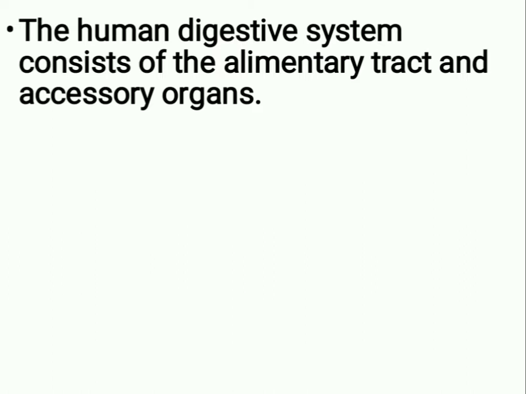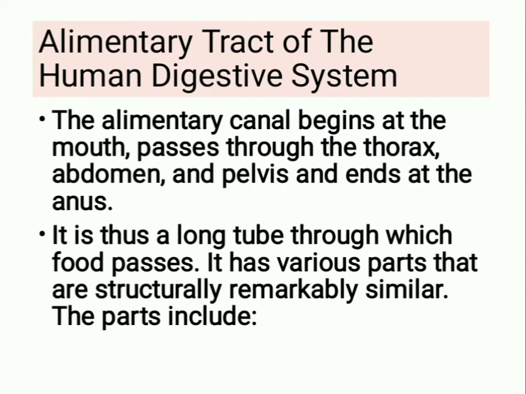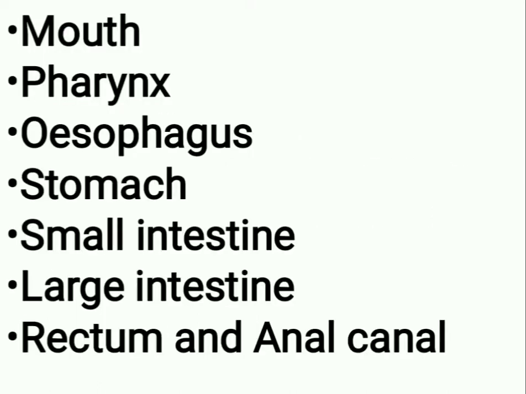The human digestive system consists of the alimentary tract and accessory organs. Alimentary tract of the human digestive system. The alimentary canal begins at the mouth, passes through the thorax, abdomen and pelvis and ends at the anus. It is thus a long tube through which food passes. It has various parts that are structurally remarkably similar. The parts include mouth, pharynx, esophagus, stomach, small intestine, large intestine, rectum and anal canal.